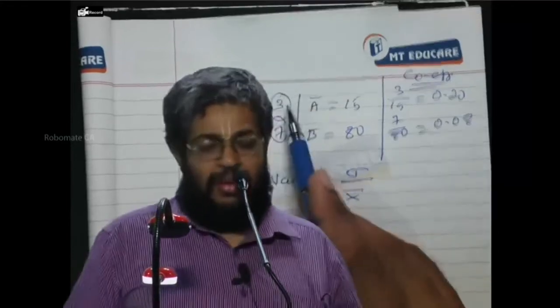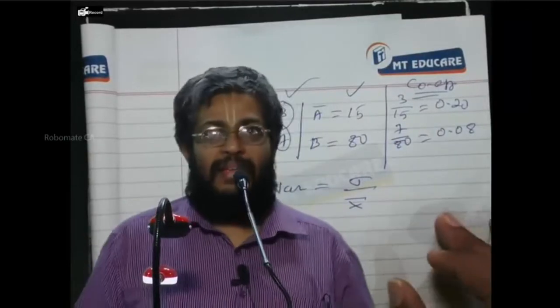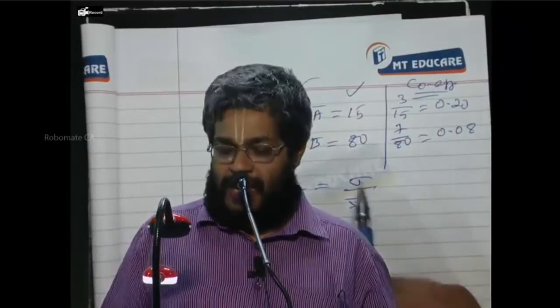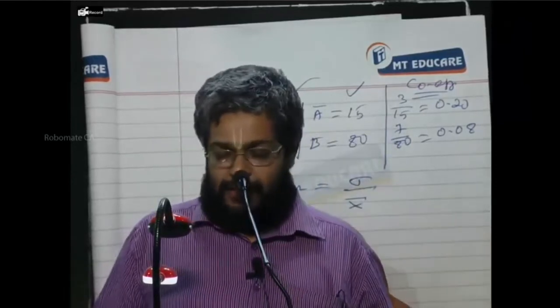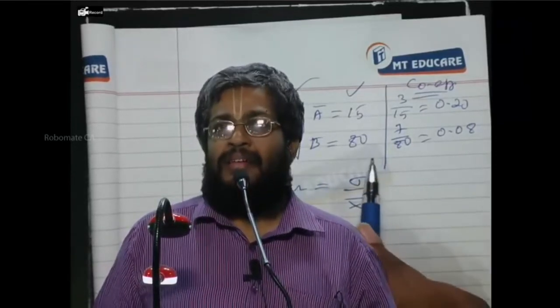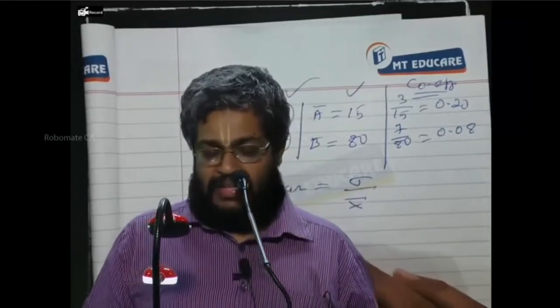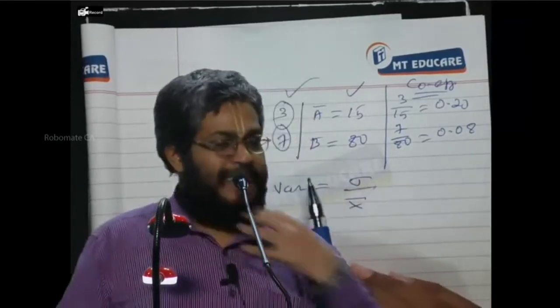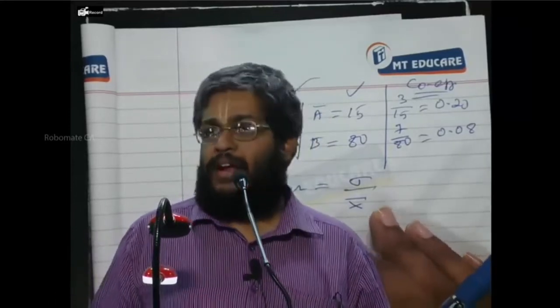Sigma A is 3, A bar is 15. A bar means what? Expected mark or average mark. Yes or no? Sigma B is 7, B bar is 80. I hope you are writing along with me or not.